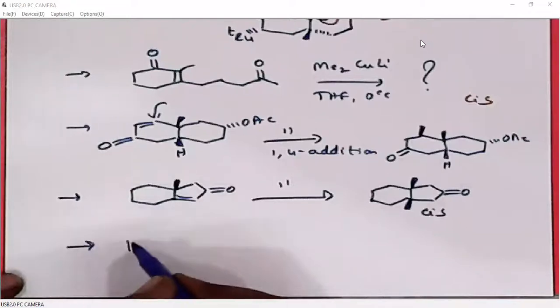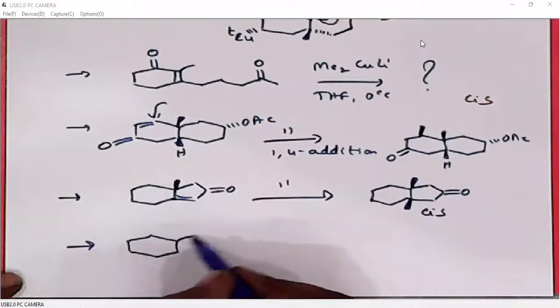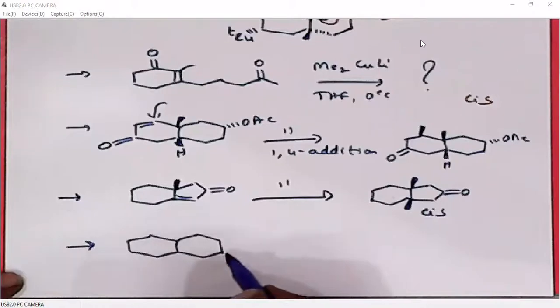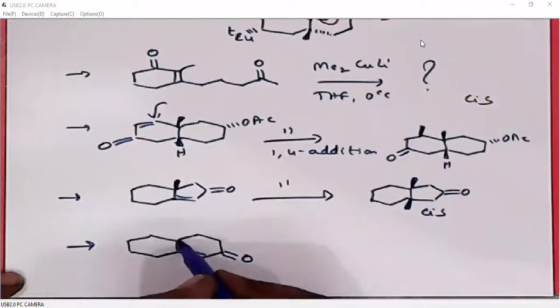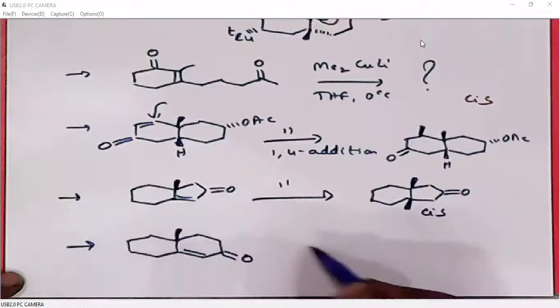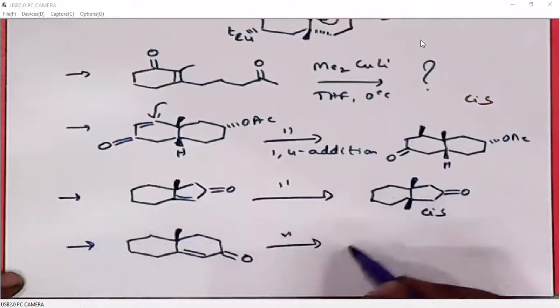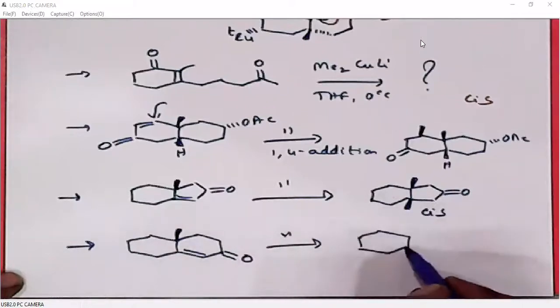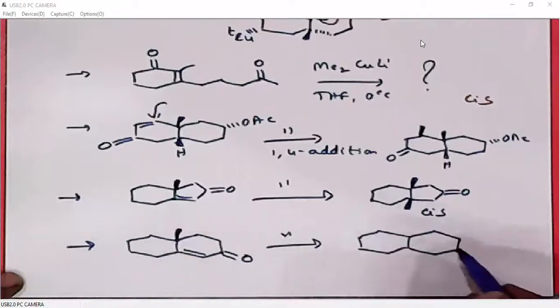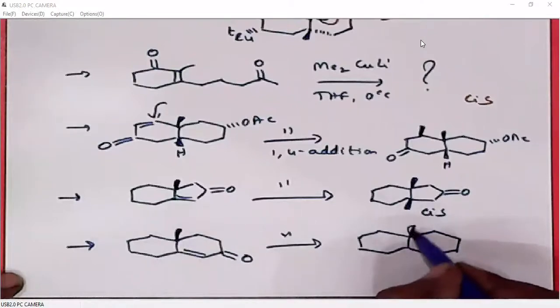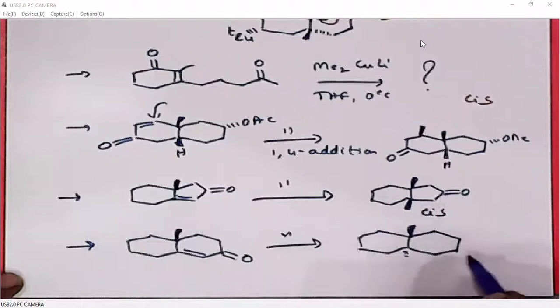But when we do the same reaction with the 6-membered rings, here the product is trans. It is trans.